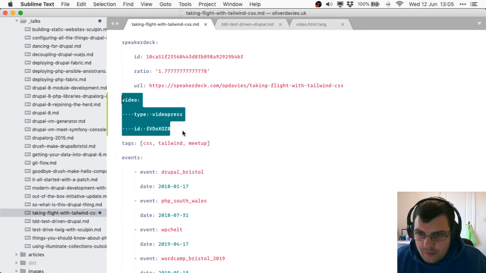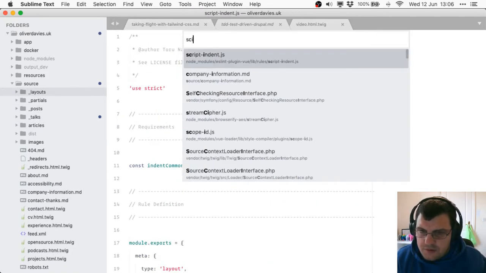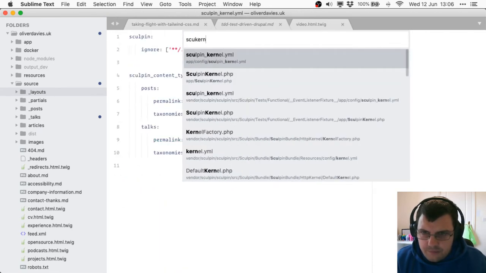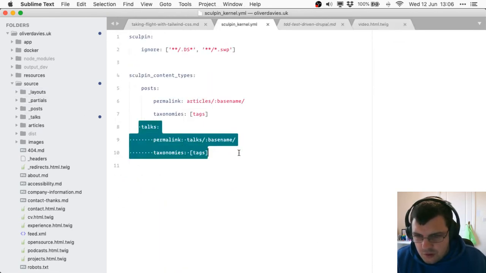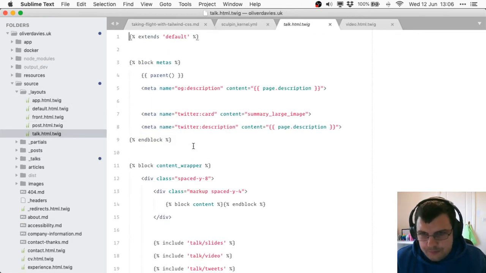So this is how I wanted to work on the talk page side. Let's just show how this works. Sculpin has content types. In the Sculpin kernel, I've got a talk content type, and that then uses this talk layout. This is all using Twig, so this should be familiar to anybody who's using Drupal or Symfony.